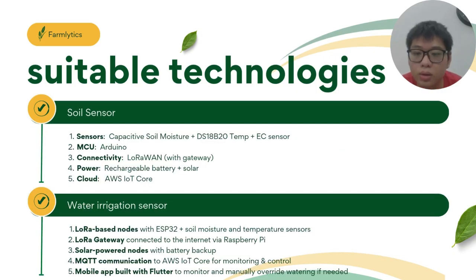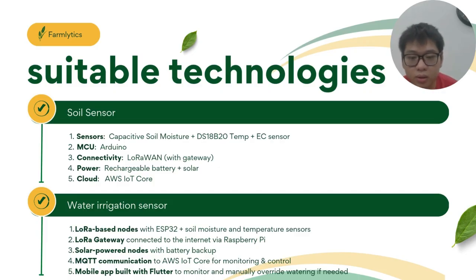So now more breakdowns on the soil sensor. For the sensor, we use a capacitive soil moisture sensor plus the DS18B20 temperature and electrical conductivity sensor. And for the microprocessing unit, we use Arduino with LoRaWAN connectivity with a gateway, provided with a rechargeable solar battery, and the cloud storage will be AWS IoT Core.